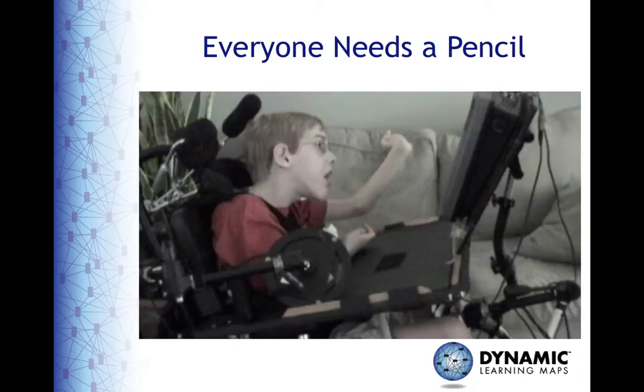The first thing to consider is that in order to write, you have to have some sort of writing tool. For students with significant cognitive disabilities, this can be quite a challenge. Due to motor and/or sensory challenges, many students with significant cognitive disabilities need something other than a conventional pen, pencil, or computer keyboard to produce writing.